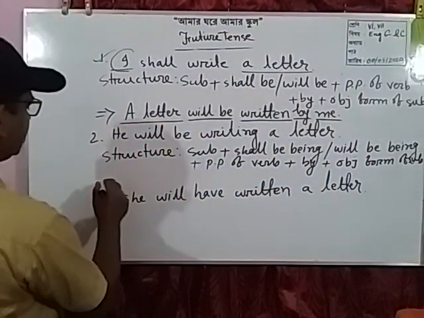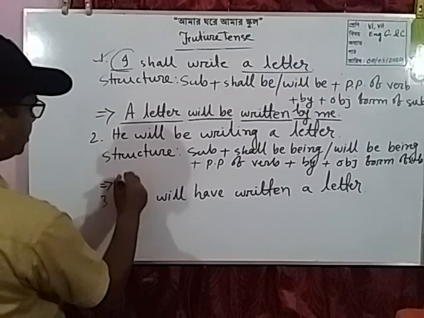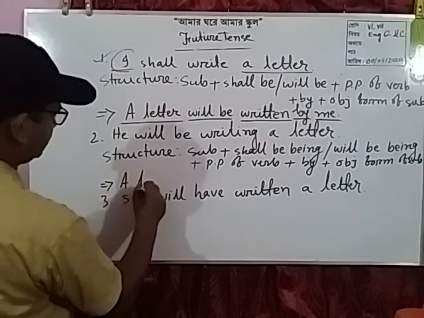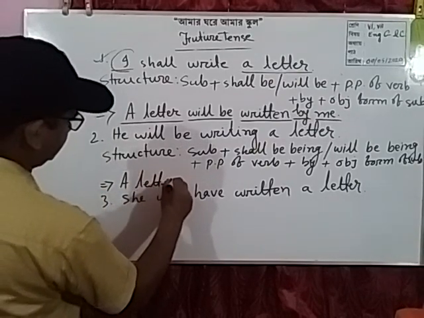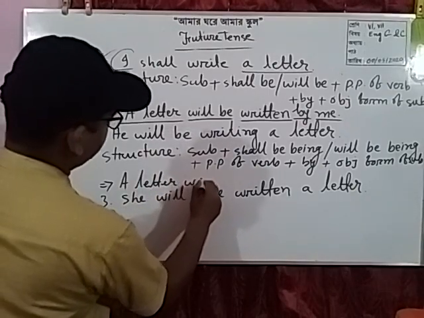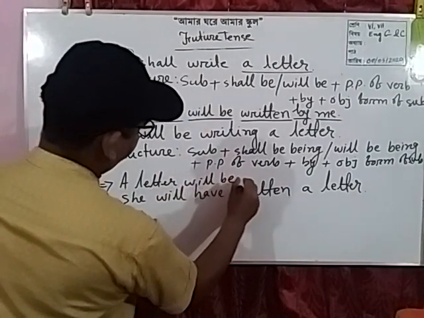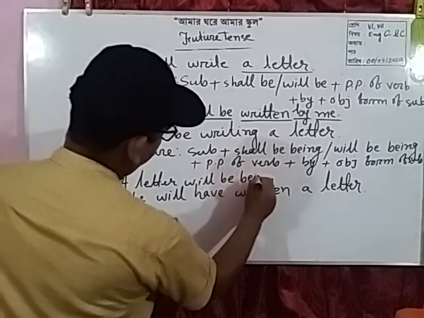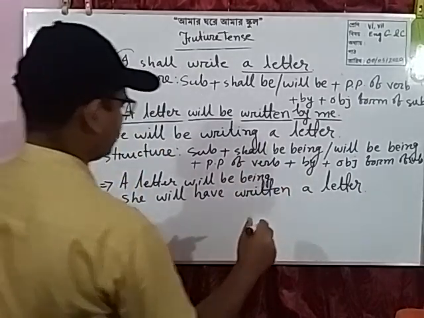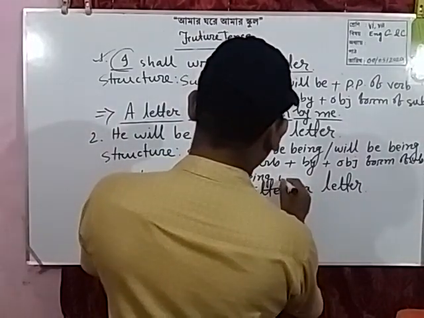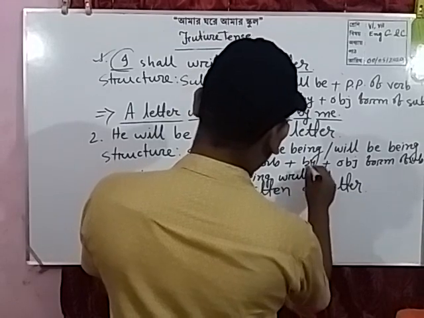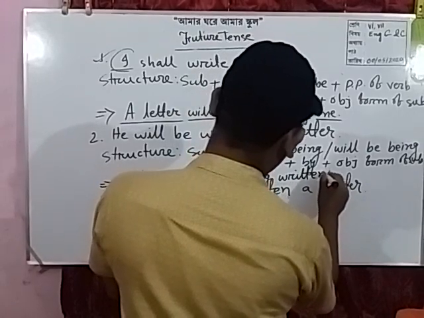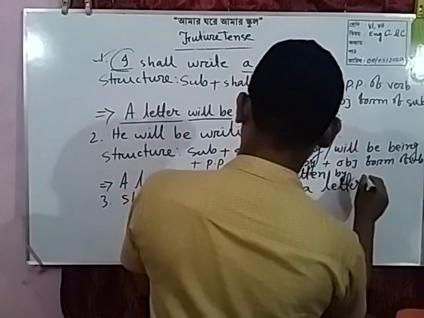So we can write: a letter will be being written by him.